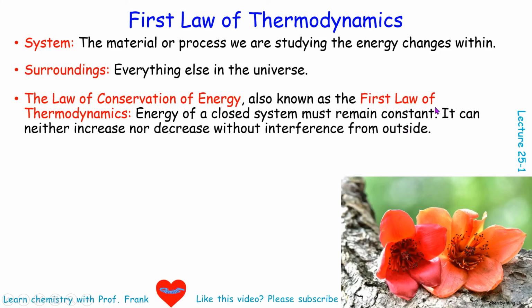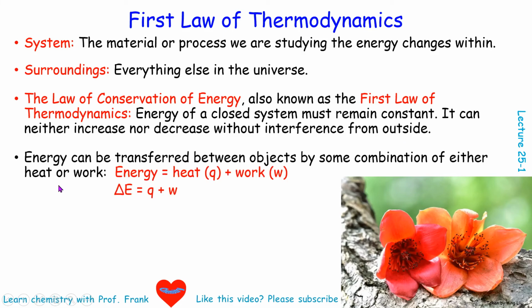The first law of thermodynamics is also called the law of conservation of energy. It simply states energy inside a closed system must remain constant. Energy can neither increase nor decrease without interference from the surroundings, which means the outside. Energy can be transferred between objects by some combination of either heat or work.